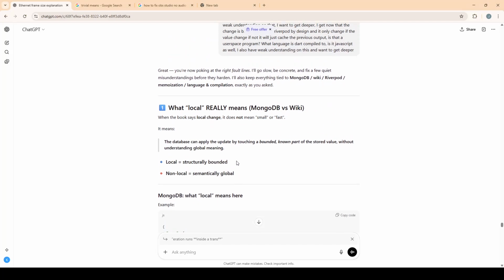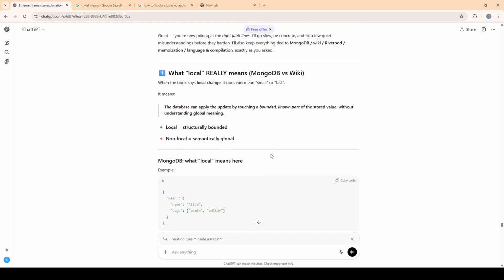What local really means, MongoDB versus Wiki. When the book says local change, it does not mean small or fast. It means the database can apply the update by touching a bounded, known part of the stored value without understanding global meaning. Local equals structurally bounded, non-local equals semantically global.